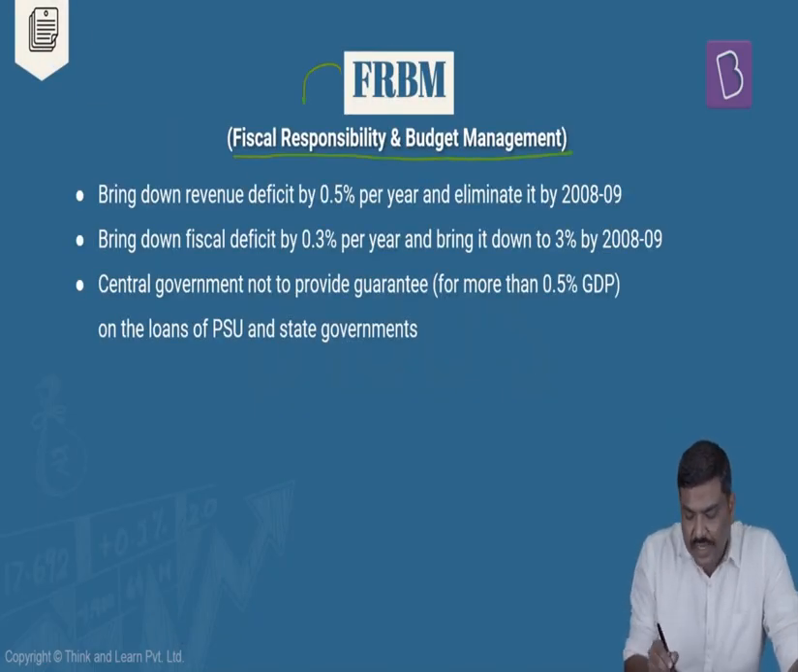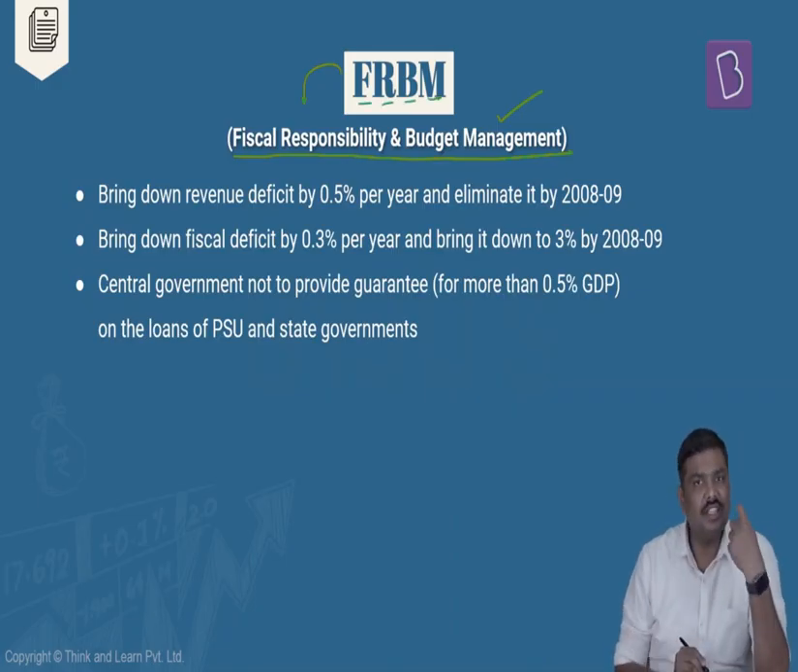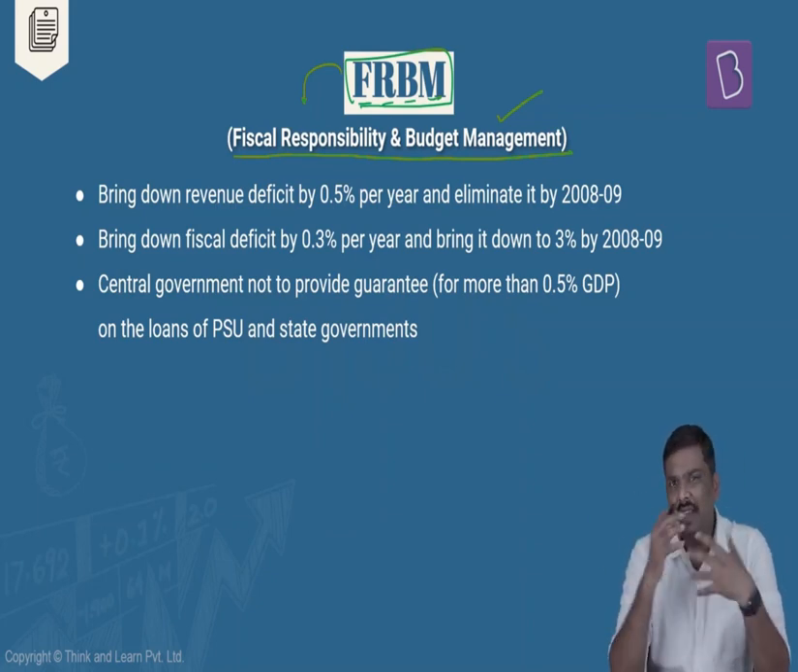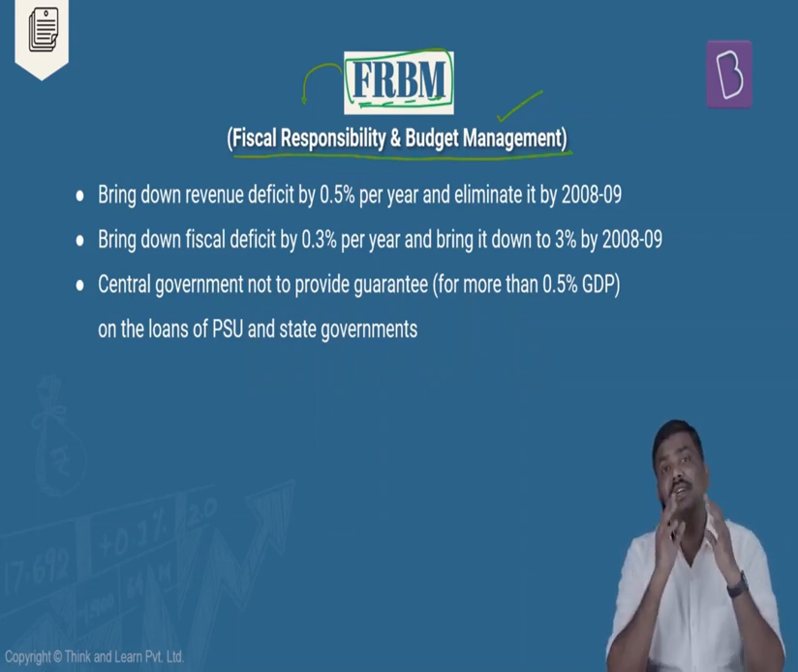FRBM essentially stands for fiscal responsibility and budget management. Remember this. FRBM stands for fiscal responsibility and budget management. Now the concept was earlier, that is before 2000, government of India used to borrow heavily from the market, borrow from RBI, etc. As a result of this, the deficit, both the revenue deficit, fiscal deficit, as well as the debt of the government was very, very high.